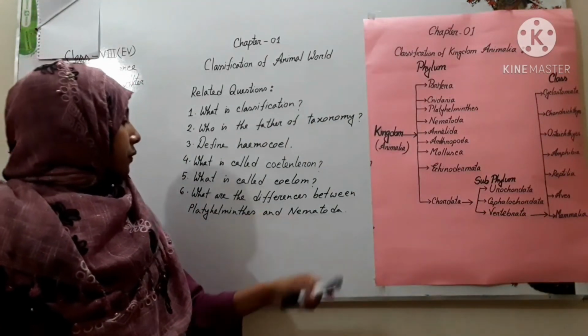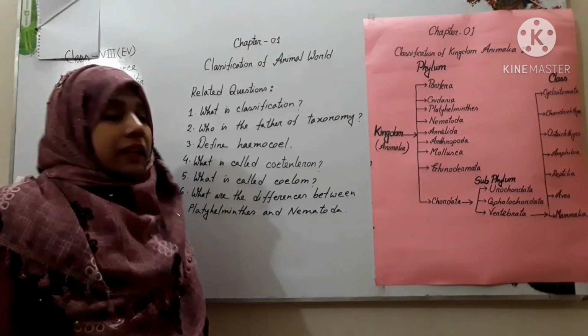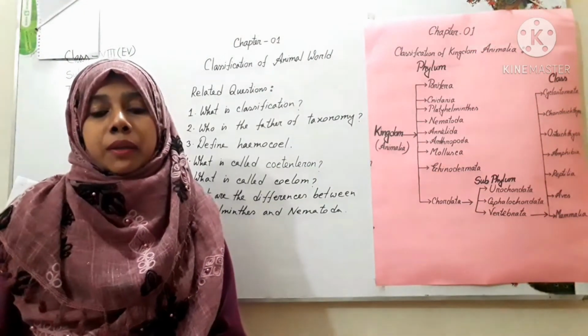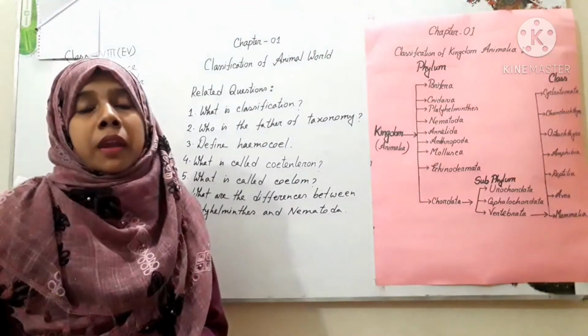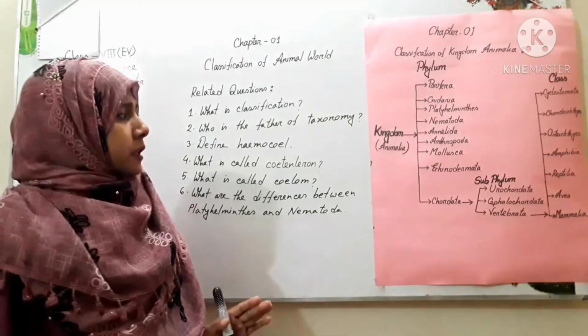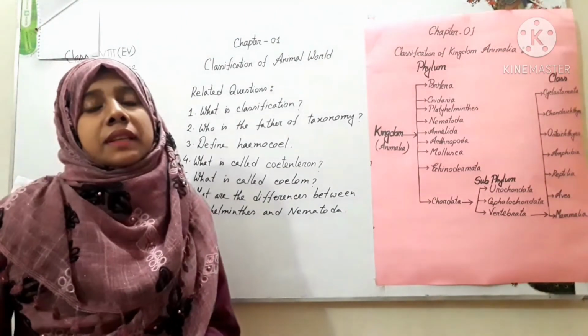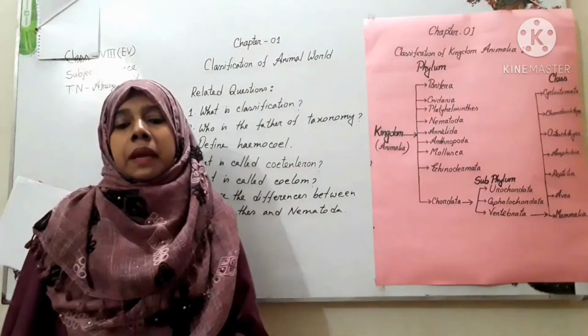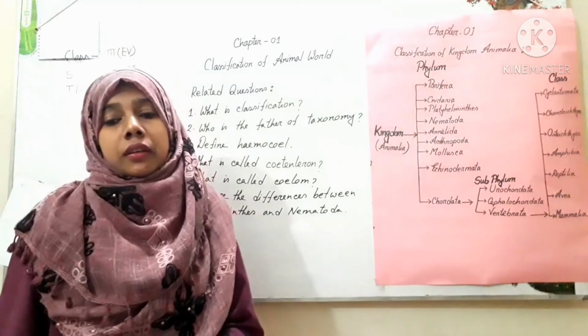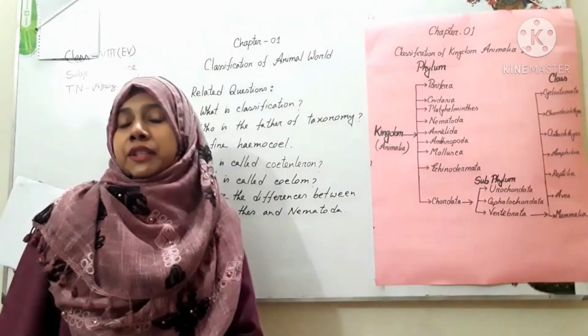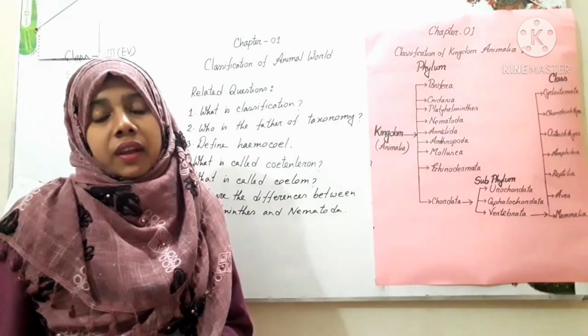Then what are the differences between platyhelminthes and nematoda? Here, mainly, there are some basic differences. In platyhelminthes their body is flat. Then in nematoda their body is tubular or cylindrical in shape.